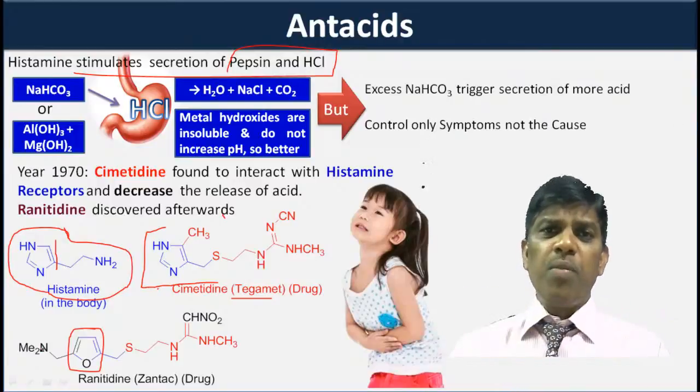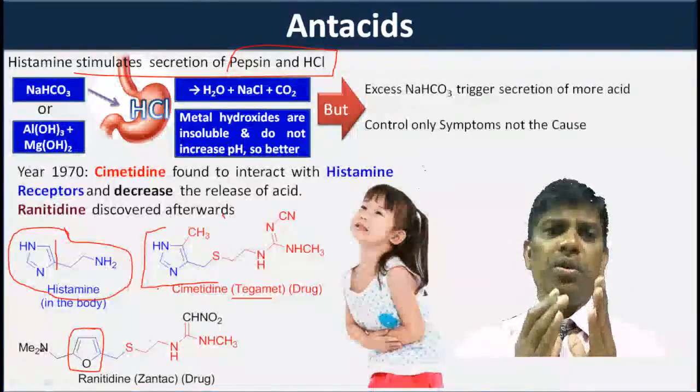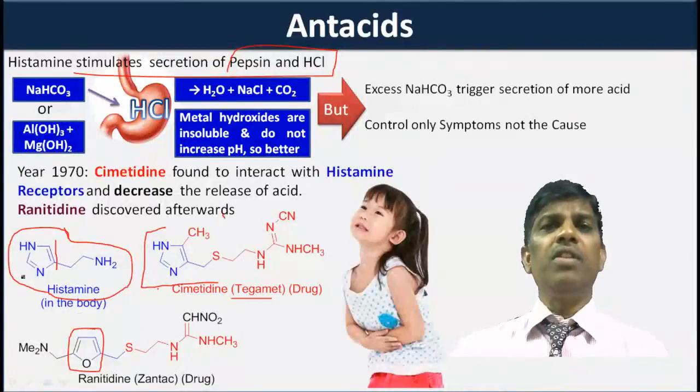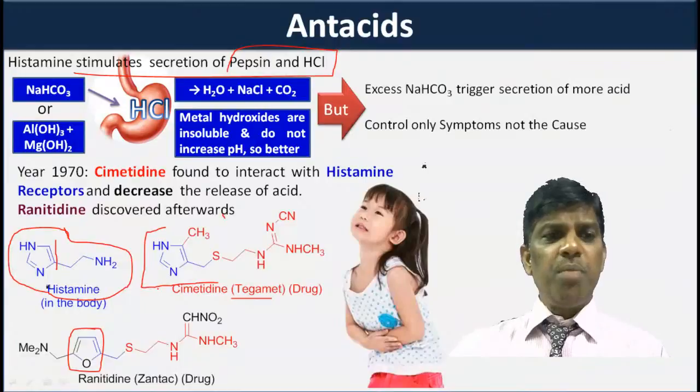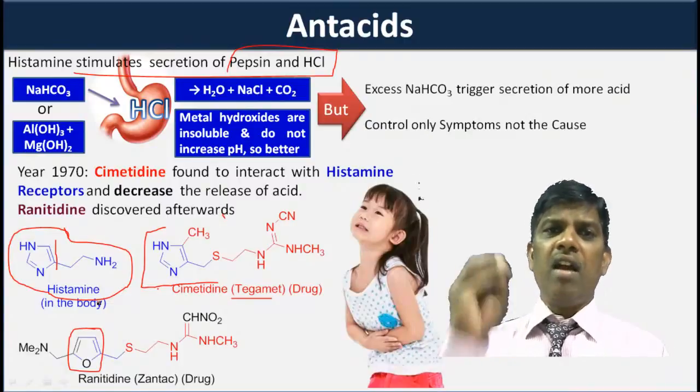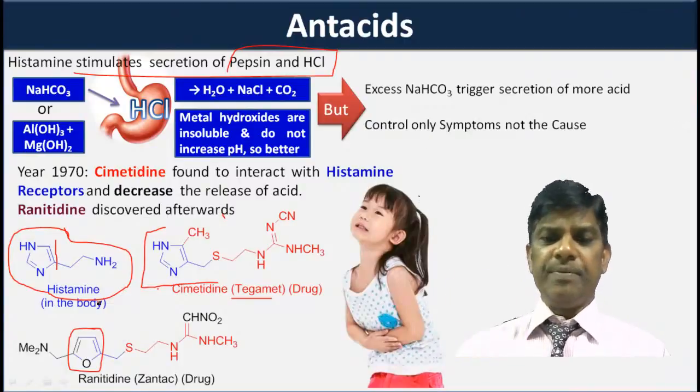Structure is very important because of the shape of the molecule. Imagine this is the shape of the molecule; we don't need the chemistry in detail. This is also very nearly similar to the shape of histamine. That is how these drugs act as antihistamines on the gastric juice producing cells.